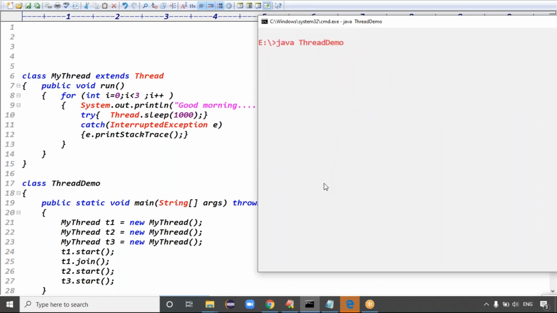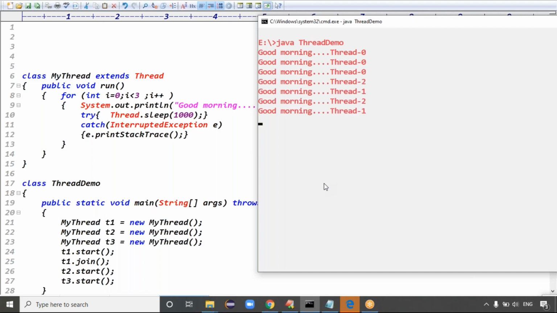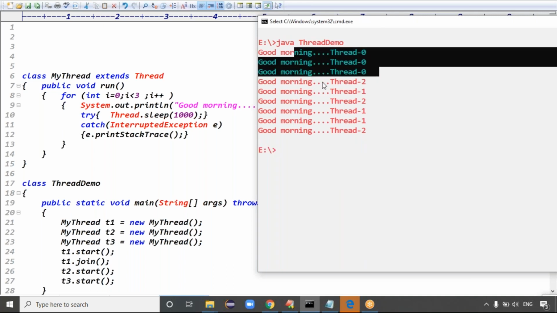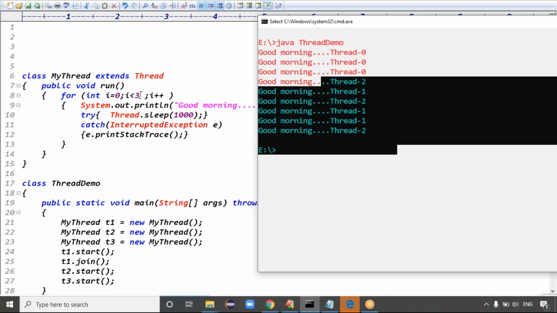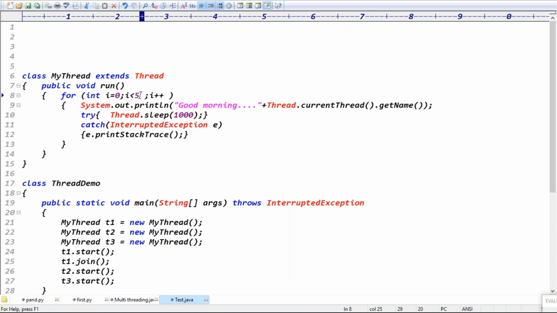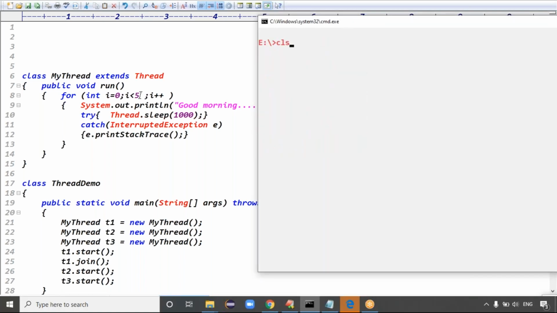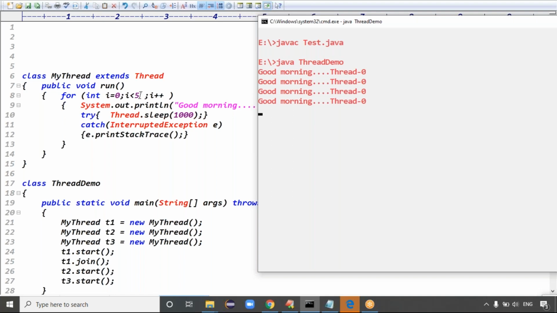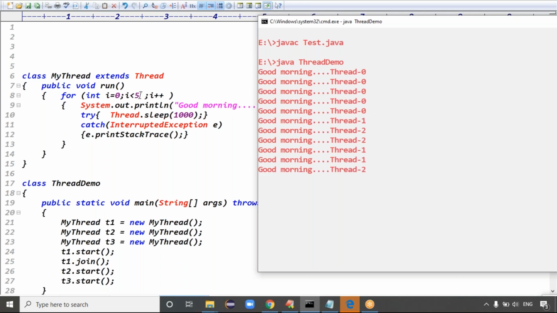So, Java thread demo class. Now see, guys, the remaining threads wait until this thread dies. After this thread completes, the remaining two threads will start parallel. Assume I get 5 iterations. Then the remaining threads will wait 5 seconds. Thread 0, thread 0, thread 0, thread 0, thread 0. After that, two threads will run parallelly.